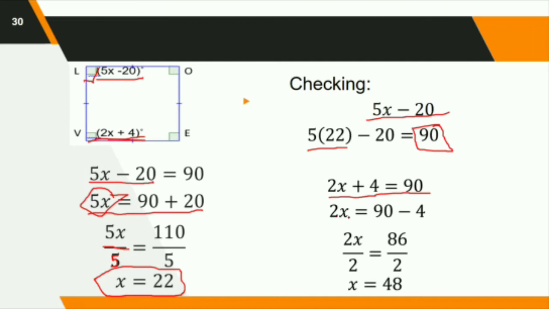Simplify it. 2x equals 90 minus 4 is equal to 86. And then we will divide it by 2. The same here, divided by 2. Now x equals 43. So that's all. Do you have any question, class? None. Okay, thank you so much for your listening and cooperation.